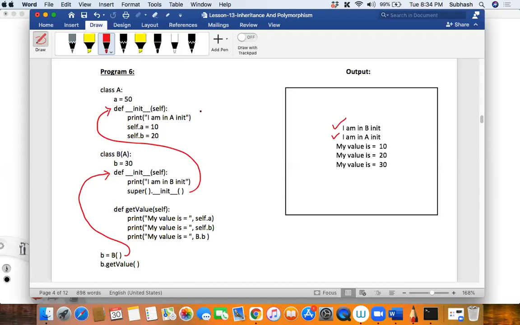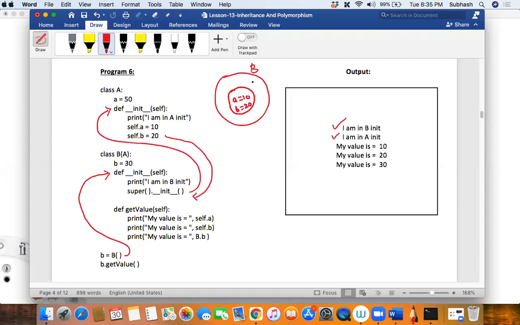It is like this. I can draw this diagram like this. This is B, which contains the properties of A, where a is equal to 10 and b is equal to 20. Now B is made out of the object of A. Clear with that? Let us complete the program. Then self dot a is equal to 10, self dot b is equal to 20. This gets called, and then it will come back. So basically the object B is now created, with so and so parameters.